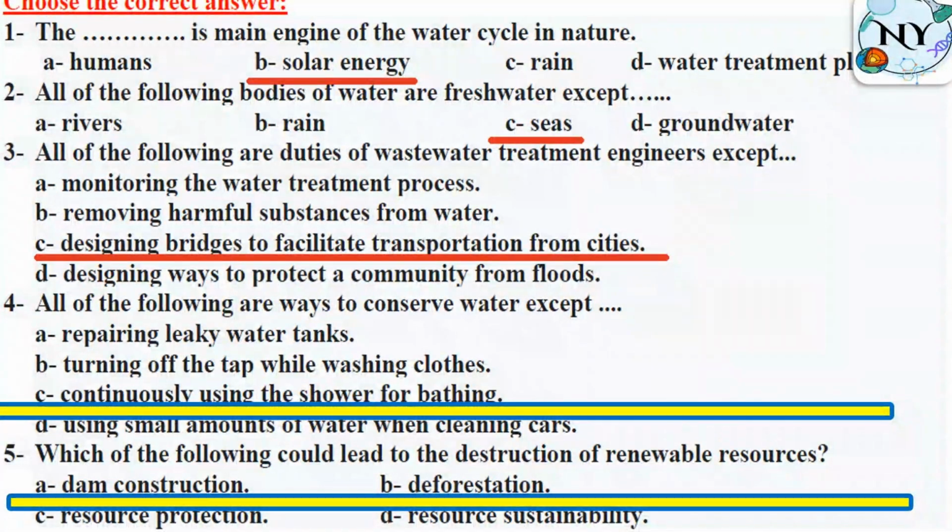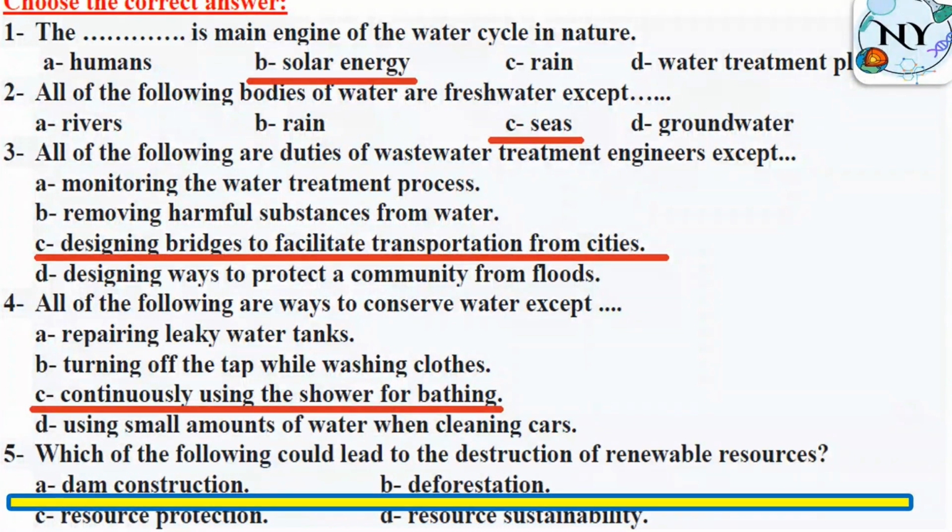All right, so number 4, all of the following are ways to conserve water, except. I want to remind you that conserve means preserve, keep, or save. All of them have the same meaning. Conserve, preserve, keep, or save. So all of these methods, we use them to conserve water, except continuously using the shower for bathing. We said before we have to close the water tap while we are taking a shower, brushing our teeth or washing our hair.